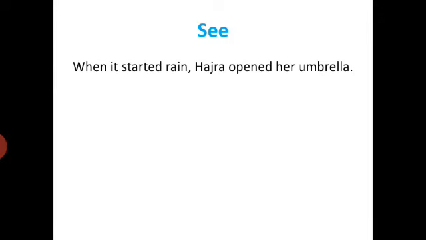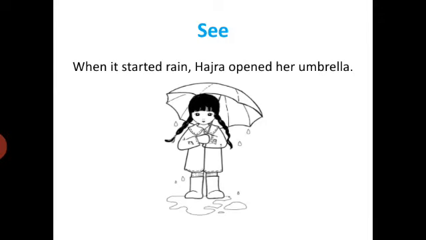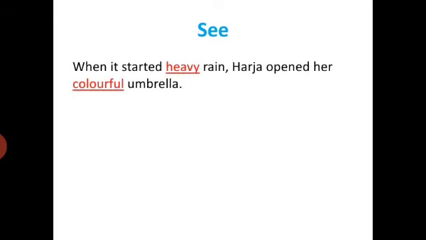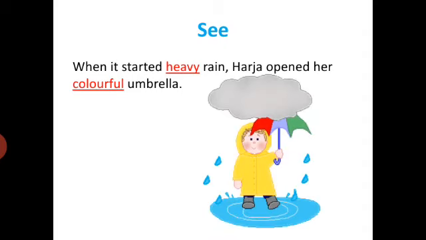How do adjectives help you to see? Now in this sentence, no adjective is used. When it started rain, Hajra opened her umbrella. So you can't imagine any color and the place. But when adjectives are used: when it started heavy rain, Hajra opened her colorful umbrella. So now the adjectives heavy and colorful help you to imagine that it would be a very heavy rain.